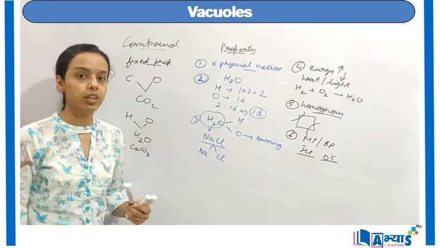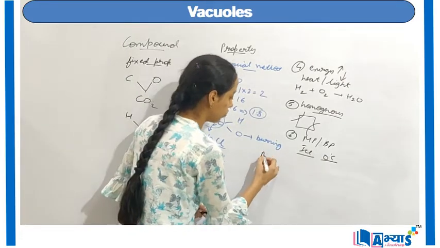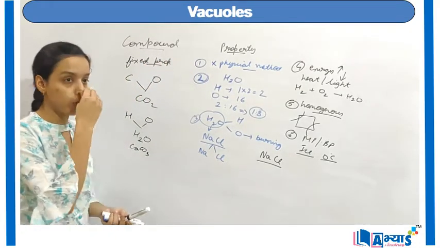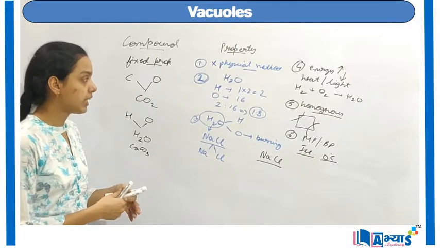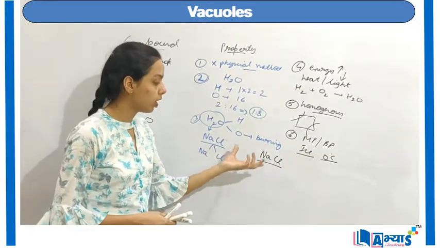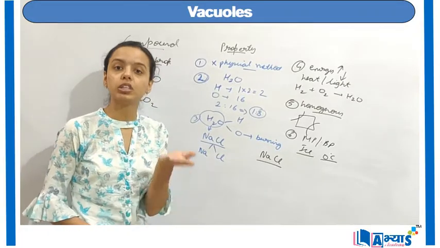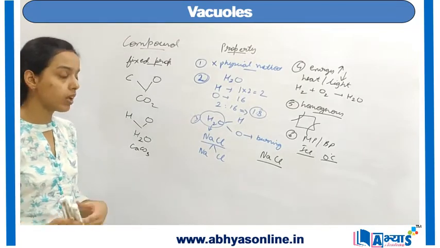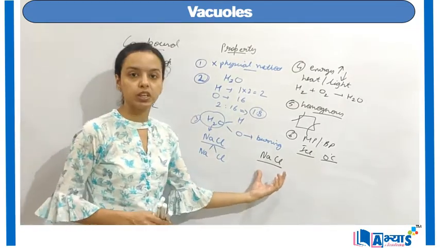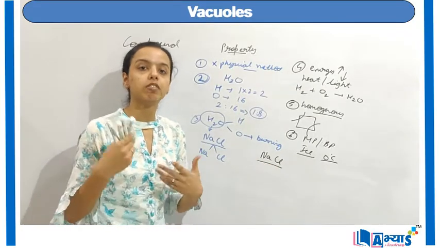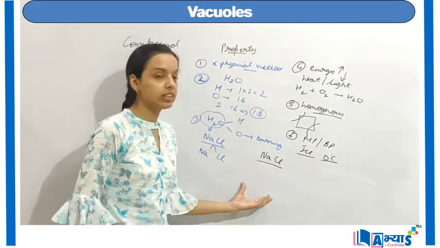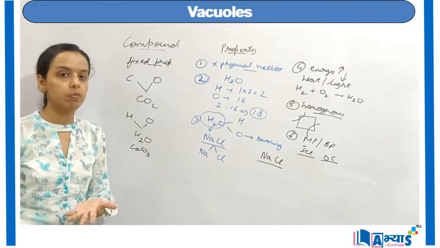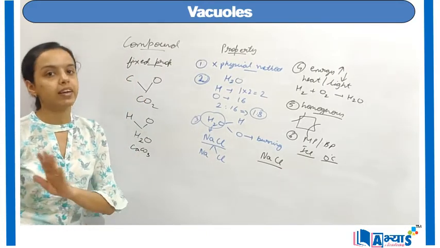Now if you have a question, for example, to prove that NaCl is a compound and not an element, you can do this type of question with the help of the properties. First you can say that it is a compound because the properties of sodium and chlorine are different from the properties of salt. Then you can say that the boiling point is fixed for NaCl, but it is not fixed for any other type of mixture. Then you can say that it is a homogeneous compound. You can explain all these properties one by one to clearly show that a given substance is a compound and not a mixture.